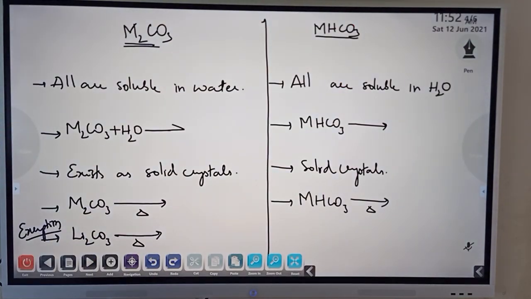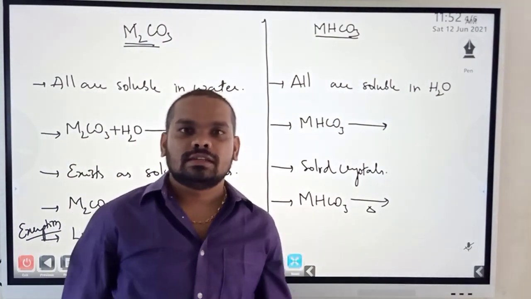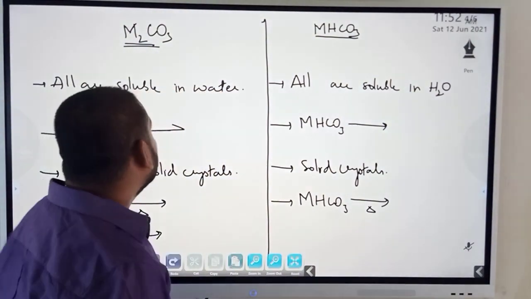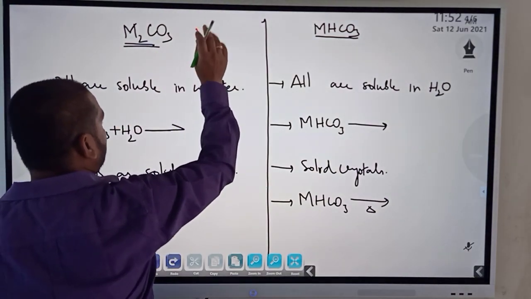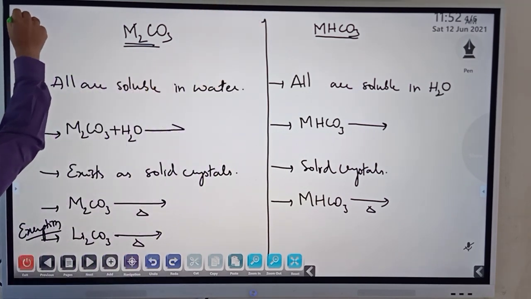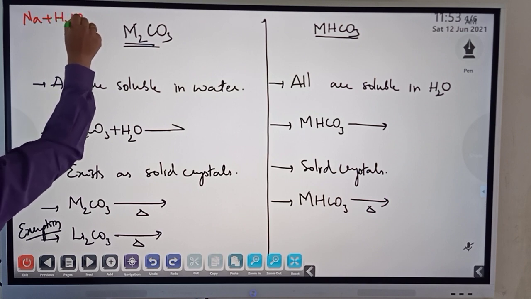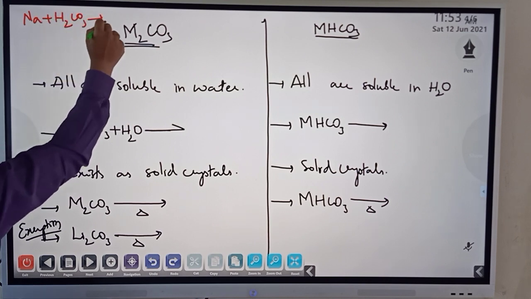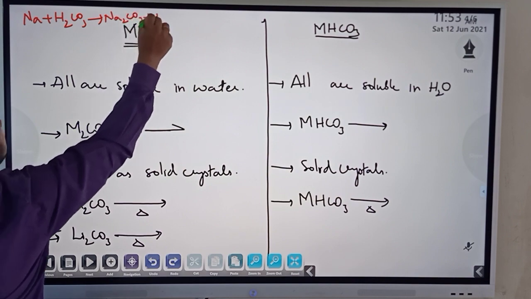the first one, we are starting with carbonates and bicarbonates. Two main things with respect to carbonates: carbonates are formed when, for example, let me say sodium on treating with H2CO3, when all the hydrogens are replaced, then we have Na2CO3 plus H2.